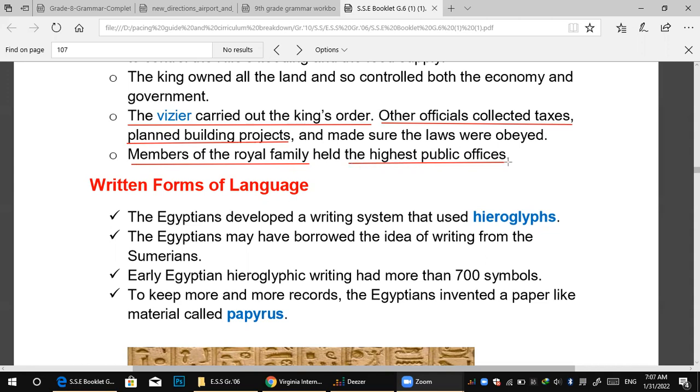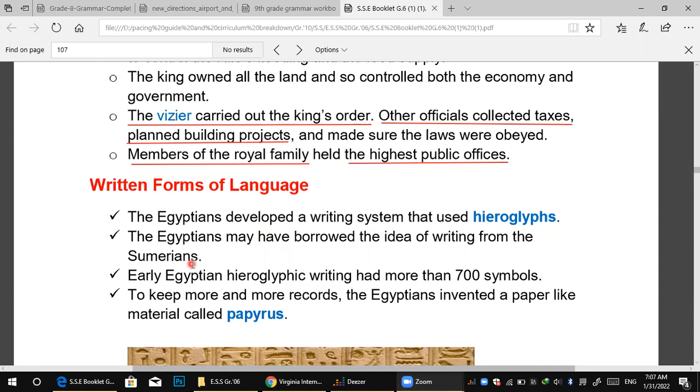After that, we have written forms of language. Here he's talking about the written forms of language. The Egyptians developed a writing system that used hieroglyphs. So, the Egyptians may have borrowed the idea of writing from the Sumerians. Again, the Egyptians may have borrowed the idea of writing from the Sumerians.